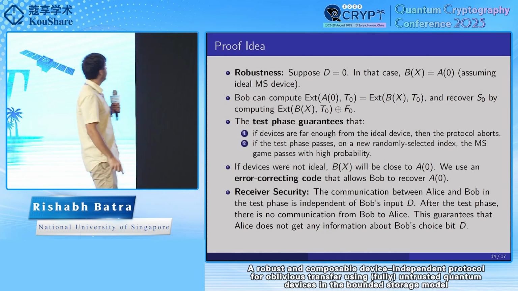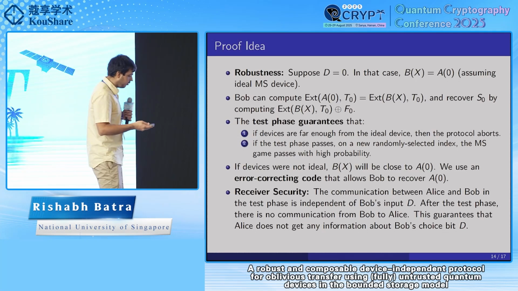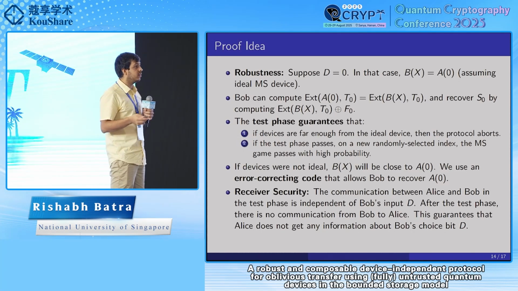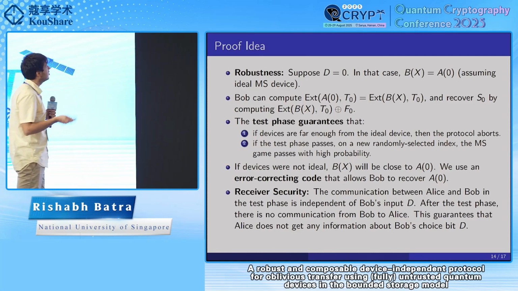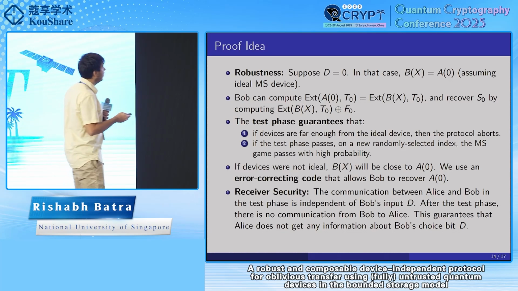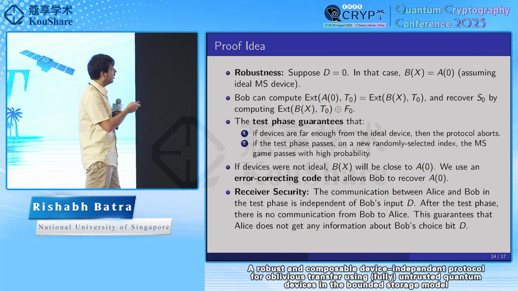And we want robustness, which means that when Alice and Bob are honest but the devices may not be completely ideal, even then the protocol should work. So suppose D is equal to 0. In that case, using the common bit property of the magic square game, we would get that B of X is equal to A0.